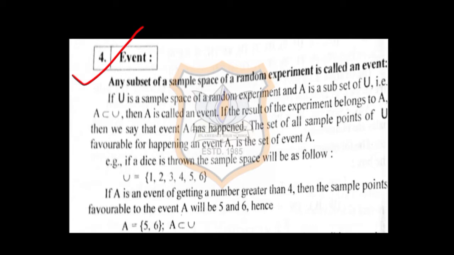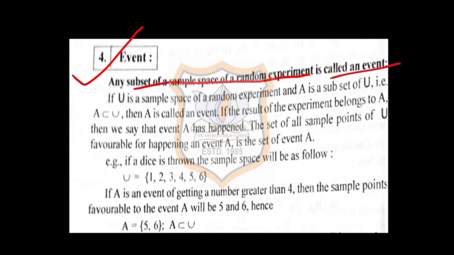You know that when you perform a random experiment, the collection of sample points is called sample space. Now, if you take a part of that sample space, that is, if you are taking a subset of the sample space, then it is called an event.